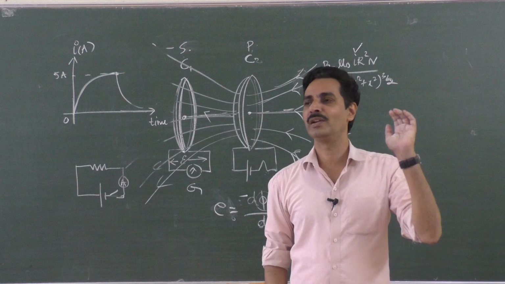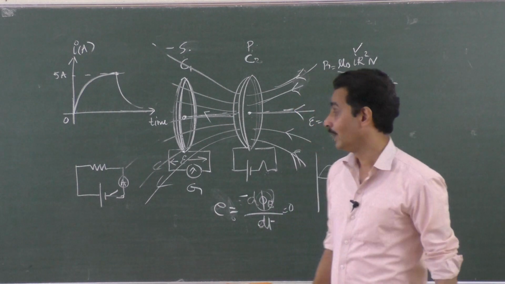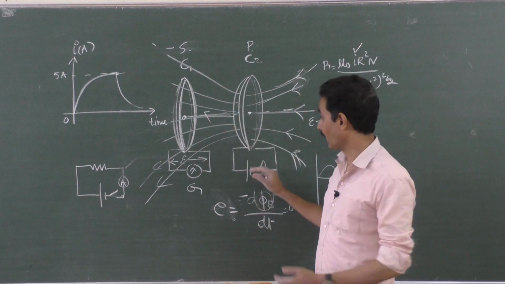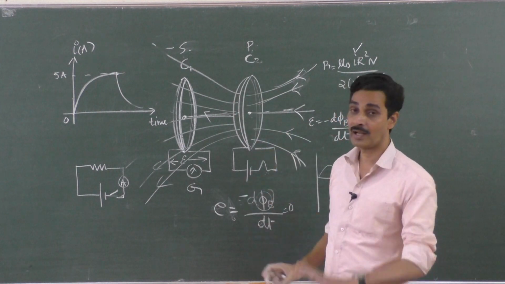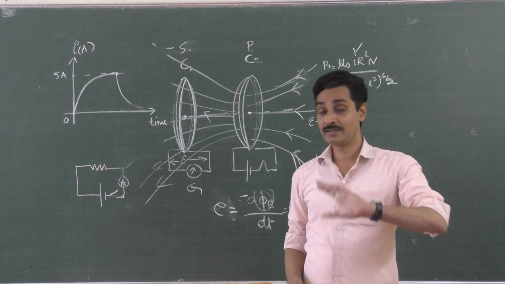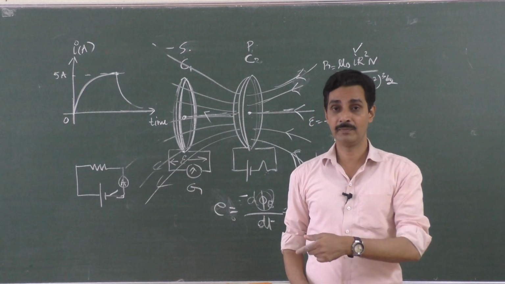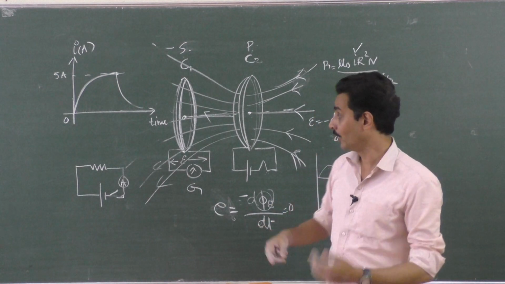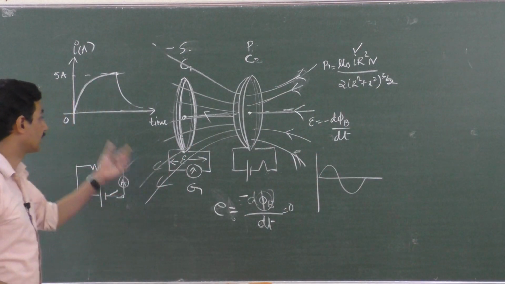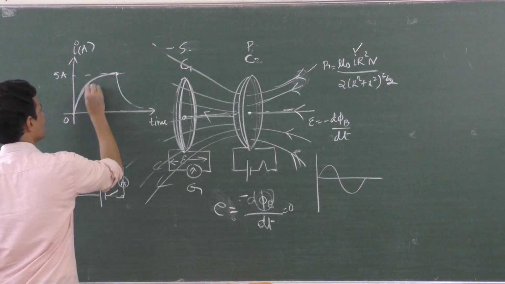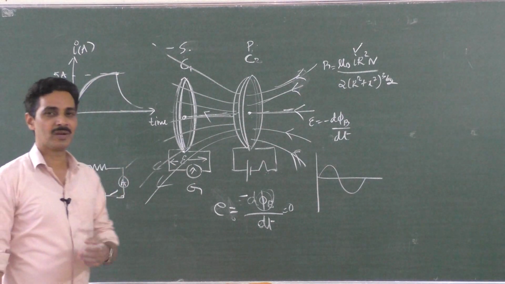They are of different values because the change in the flux when the current grows here and the change in the flux when the current falls here are not the same. Not the same means with respect to time. When you switch it on, when the current grows, I will come back to this graph. When the current grows from 0 to maximum, it takes a longer time.